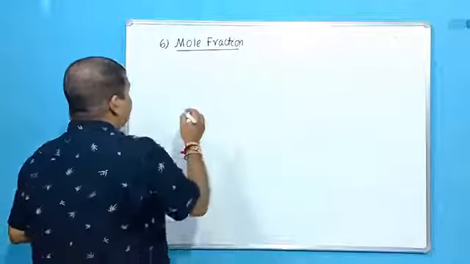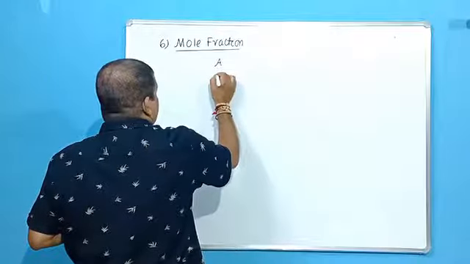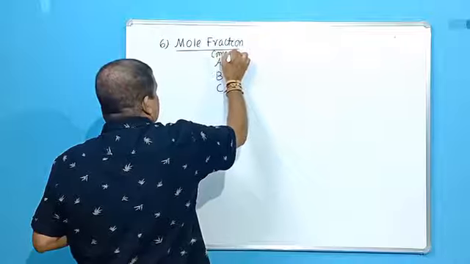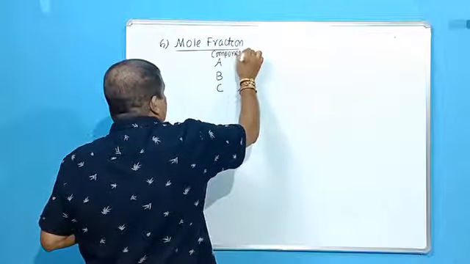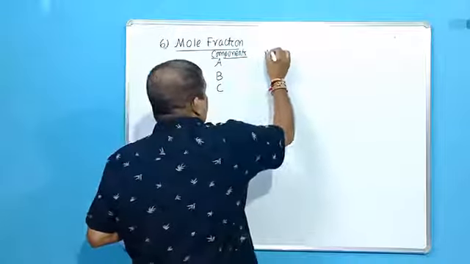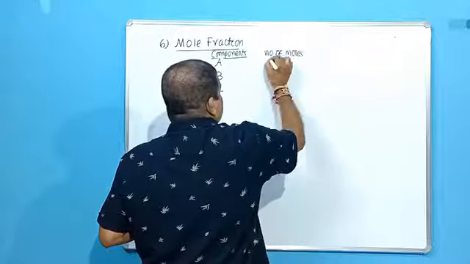So suppose let us say a solution contains three components A, B and C. So these are the components of solution. A solution contains three components called A, B, C. Then number of moles of each present.